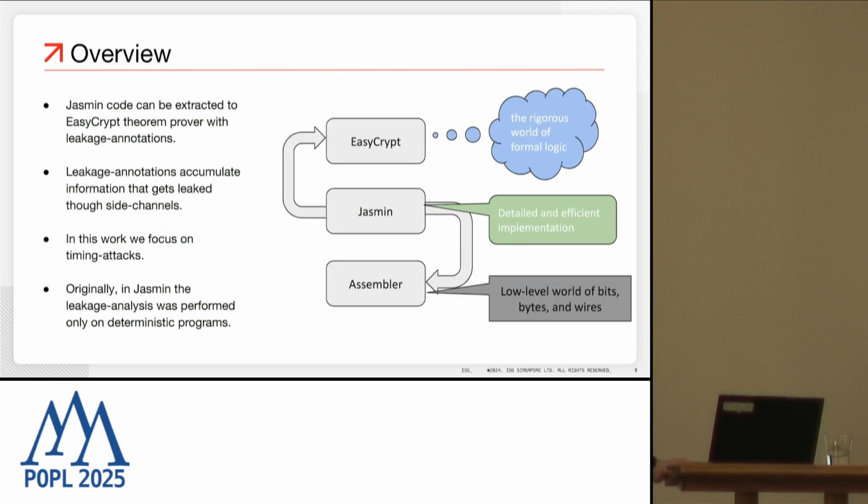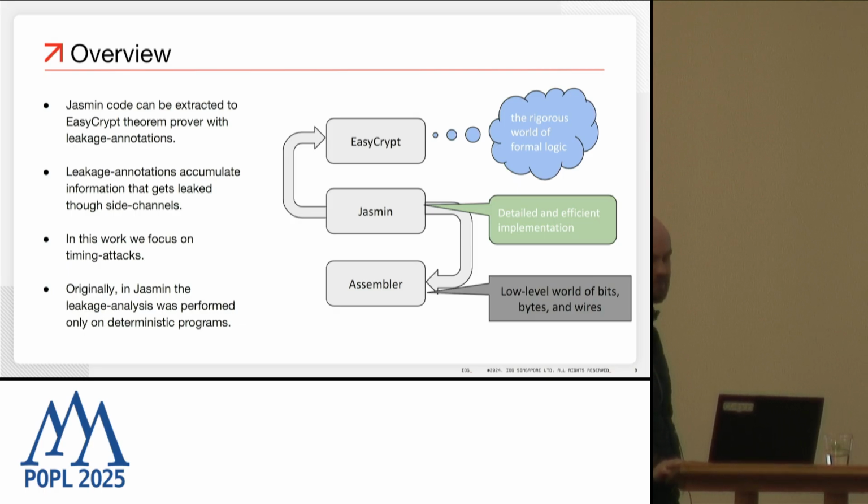Let's look at the overview. How do you work in Jasmin? The important thing is that Jasmin code can be extracted via the compiler to the EasyCrypt theorem prover with leakage annotations, where leakage annotations accumulate all the information which an attacker can get through side channels. In this work, we focus on timing attacks, but everything which we say is not specific to timing attacks. It can be generalized to any side channels.